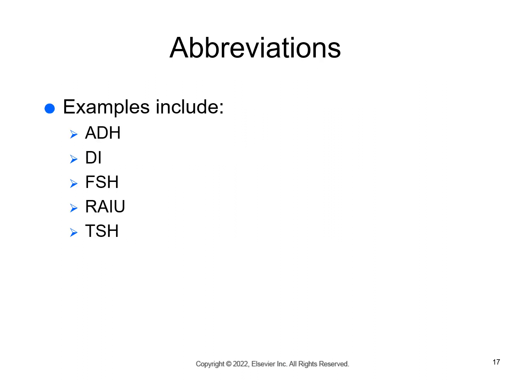Some abbreviations that we will see in the endocrine system, and these are all pretty common. The ADH is antidiuretic hormone. The DI means diabetes insipidus. It's not technically what we refer to as diabetes. There are some similar signs and symptoms, but it has a different cause. FSH is follicle stimulating hormone. And RAIU is radioactive iodine uptake. And TSH is thyroid stimulating hormone.